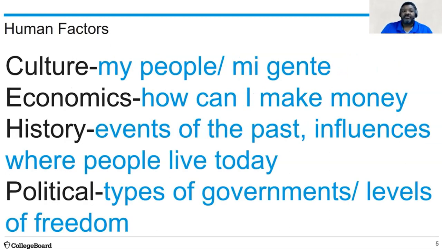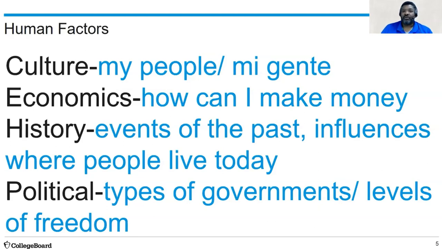Human factors. Culture is an important part, where people tend to live along their cultural groups. Economics. Where can people make money? Where do they have the ability to barter and trade? This is another huge influence on where people migrate and settle.